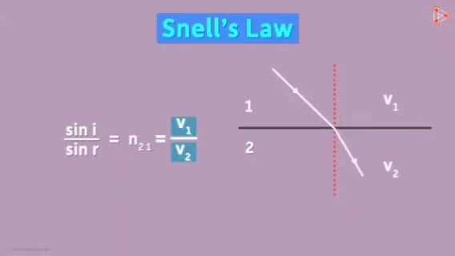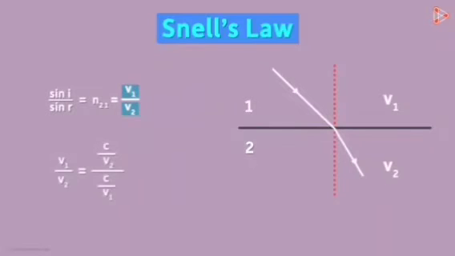We can write this ratio like this, where c is the speed of light in vacuum. If you simplify this ratio, we will get V1 over V2. And can you guess what the numerator and the denominator are equal to? That's right. This is nothing but the absolute refractive index of medium 2, and this is the absolute refractive index of medium 1. That was another way of understanding Snell's law.